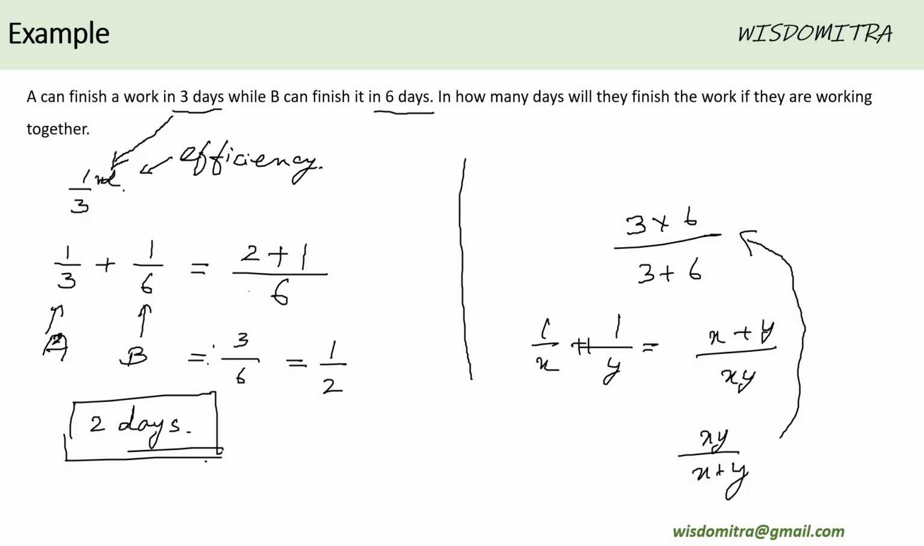3 into 6 by 3 plus 6, which is nothing but 18 by 9, which is 2, which was the same answer we got here. So this is the shortcut that's used, basically 1 by x, 1 by y, xy by x plus y. So this is the duration and this is the efficiency. Okay. So just wanted to show this shortcut, but it's not very relevant. What is more important is that you grasp the concept here. That is, the efficiency means every hour what's the amount of work being done.